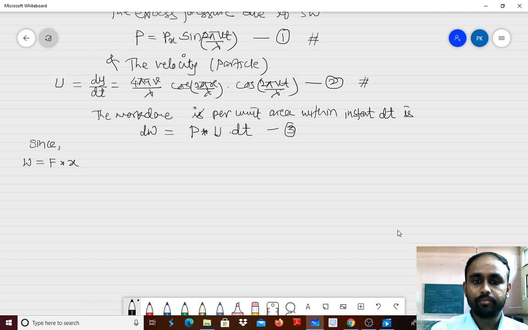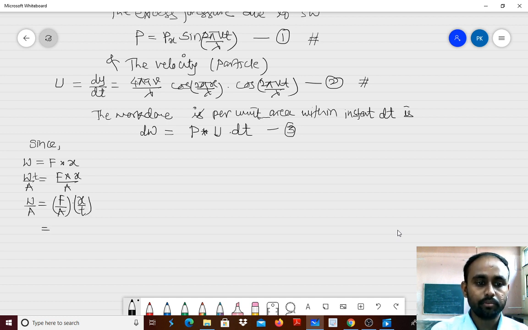Here we take it per unit area and within that time instant, that means work done per unit area. So I should divide both sides by area, and the t I bring to that side. So it will be work done per unit area, okay, good. Here it is force per unit area, and that t I will bring to this side and I will write x by t.